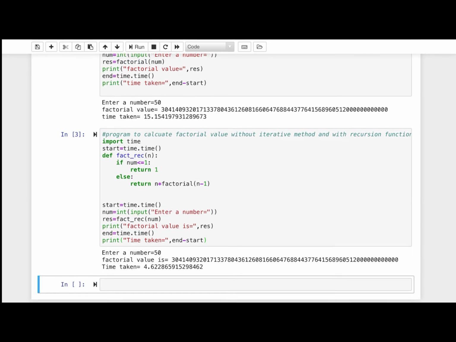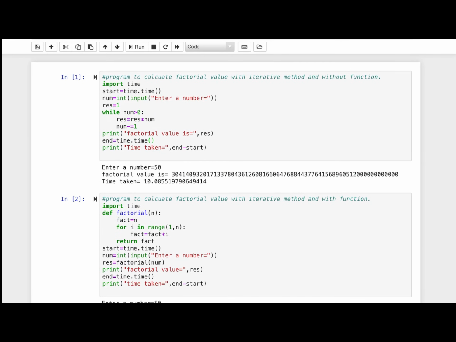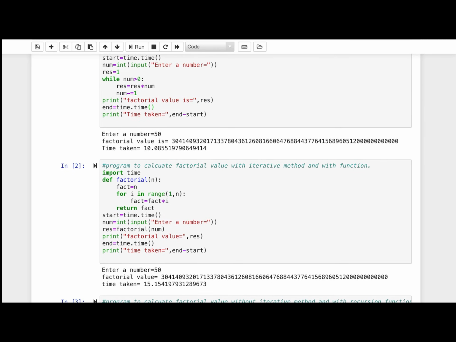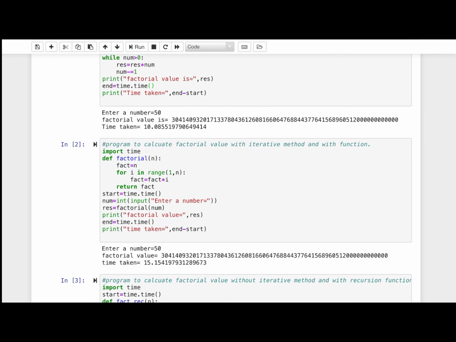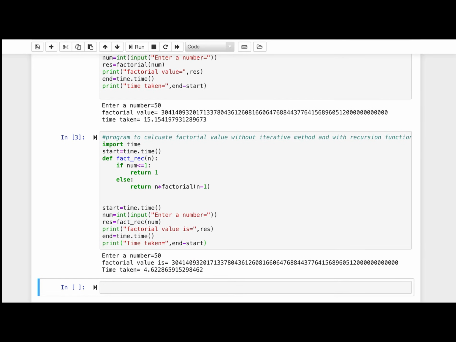So when we compare the time taken by these three programs, the first one without function is taking 10 seconds approximately, and the function with the iterative method is taking 15 seconds, while the recursive call of that function is taking 4.622 seconds.